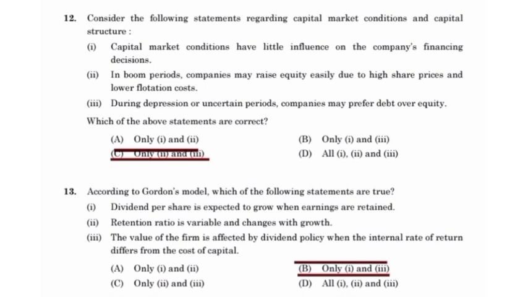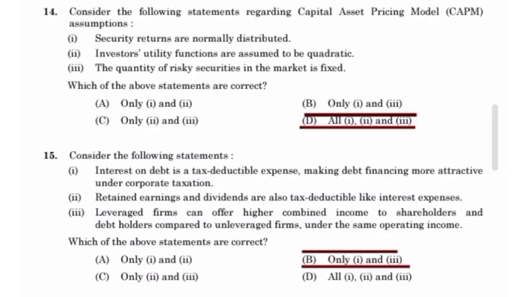According to Gordon's model, which of the following statements are true? Dividend per share is expected to grow when earnings are retained. The value of the firm is affected by dividend policy when the internal rate of return differs from the cost of capital.